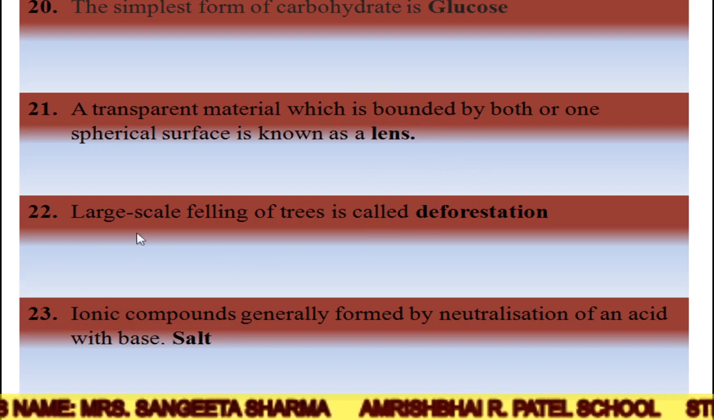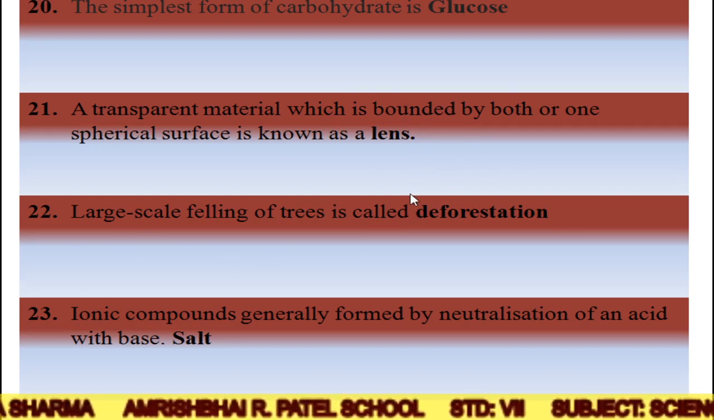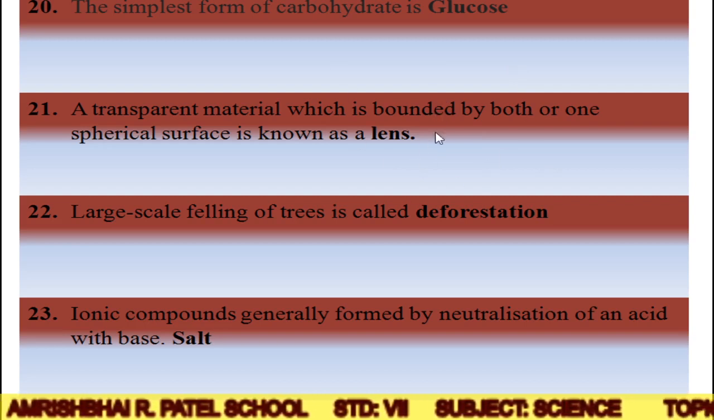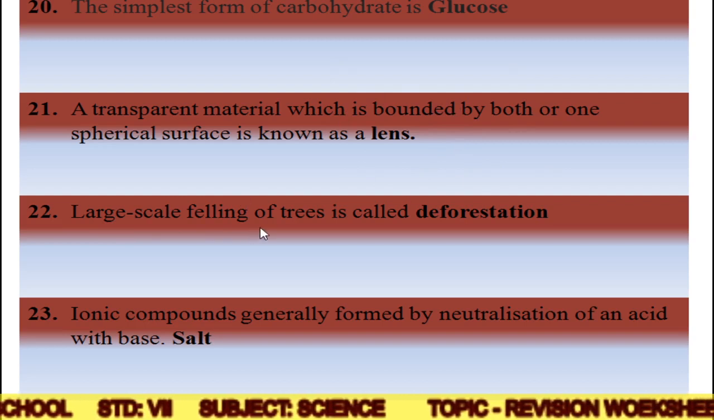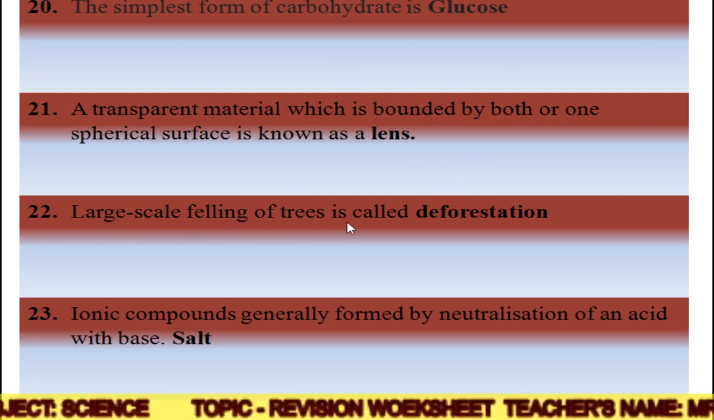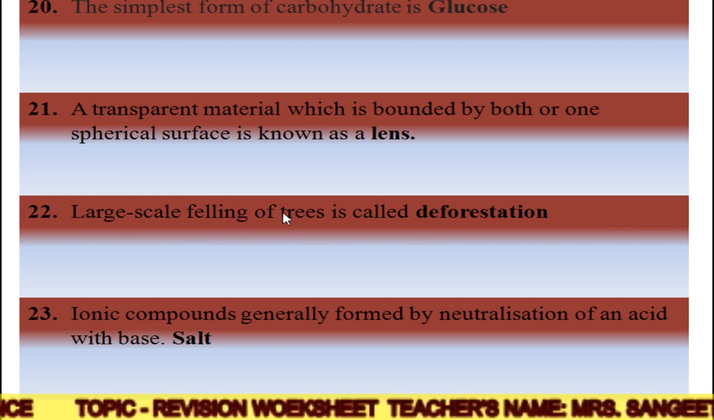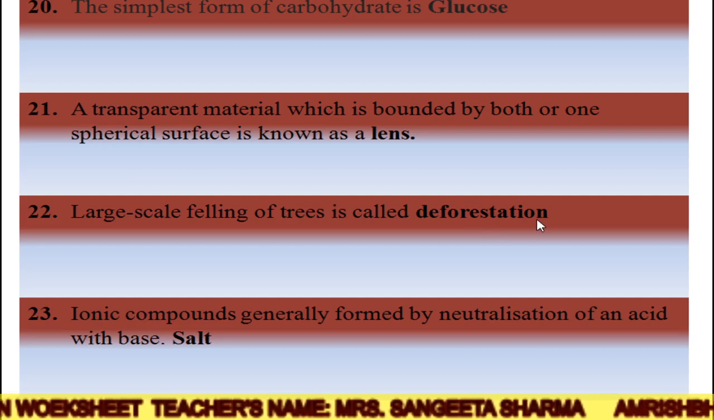Okay. So maybe two convex mirrors, maybe two concave mirrors we will join. So it depends. We also have two types of lenses, like the mirrors. Large scale felling. Felling means the cutting of trees. So large scale felling of trees is called deforestation. If we are cutting trees in a large number, that process is known as deforestation.